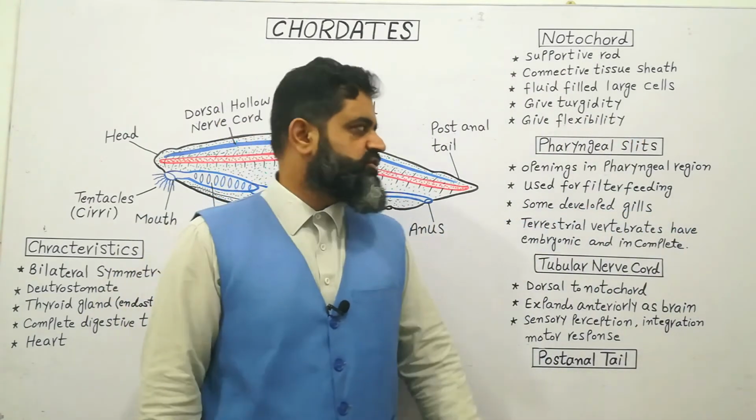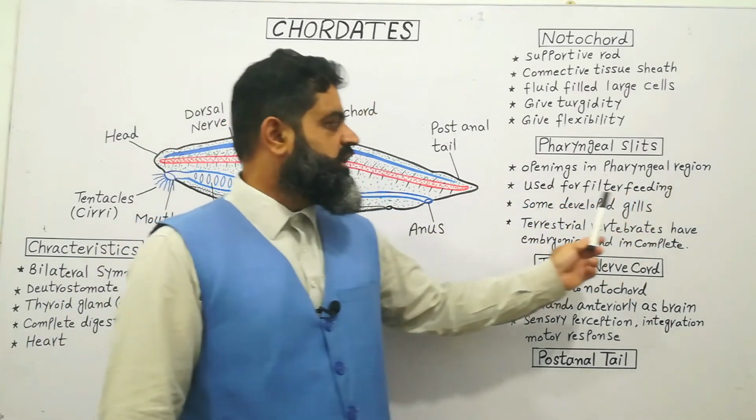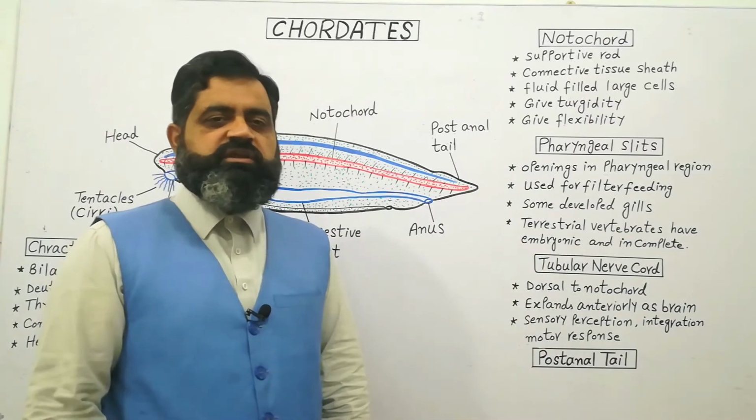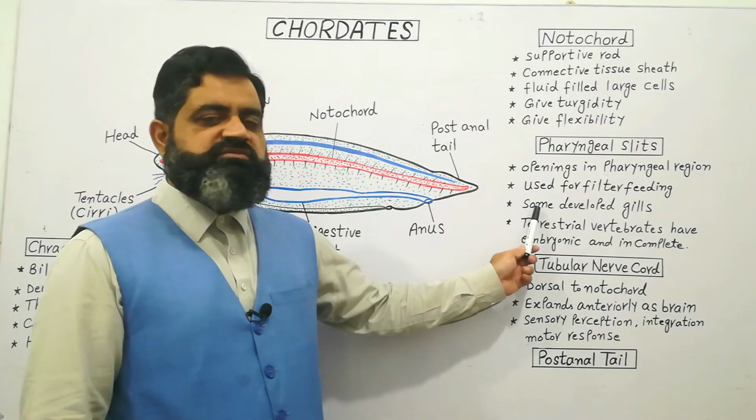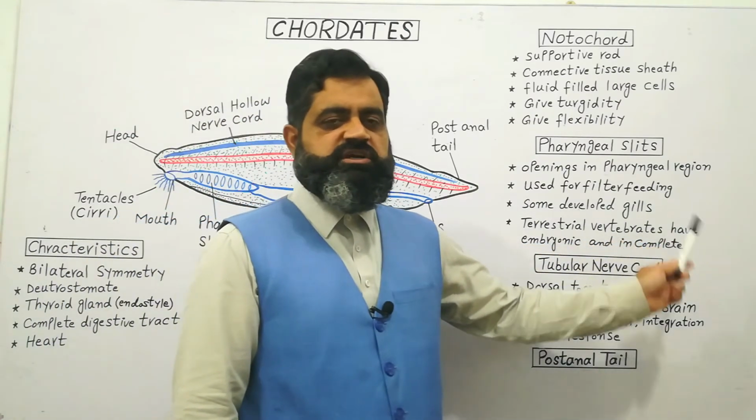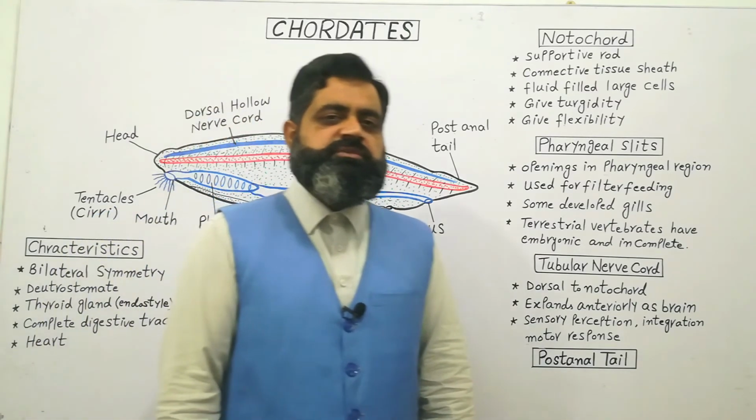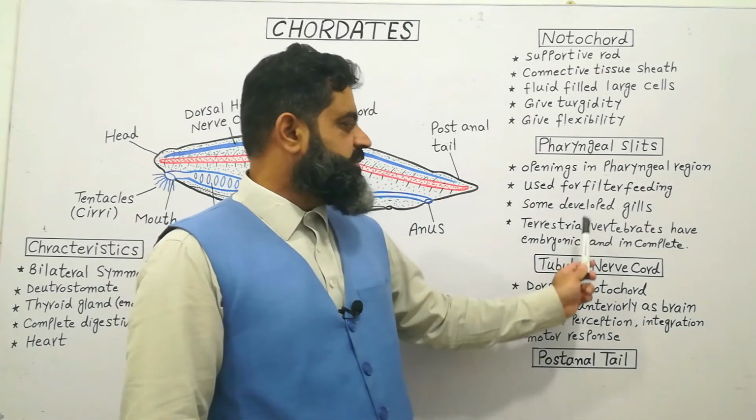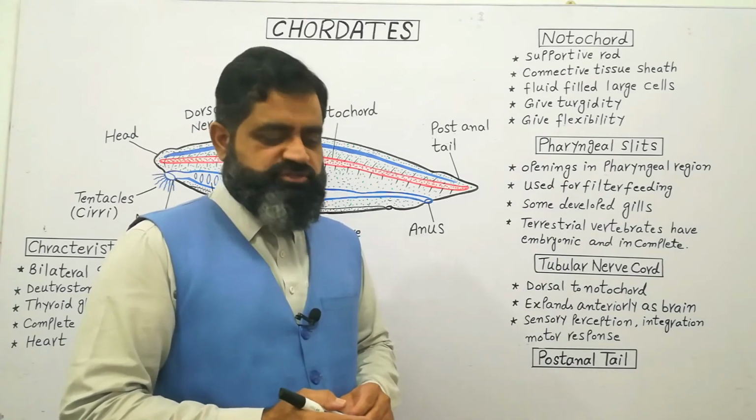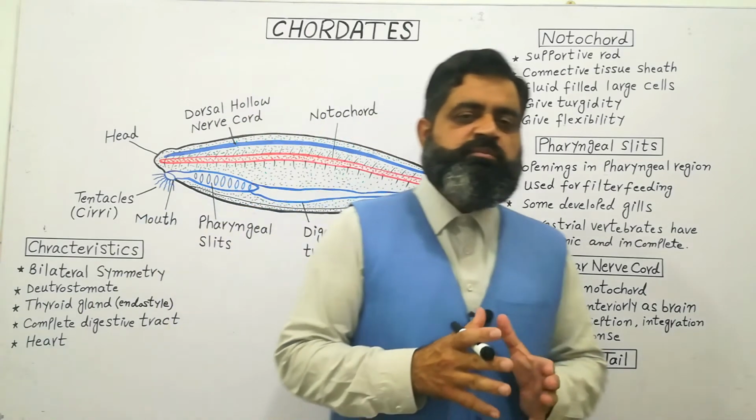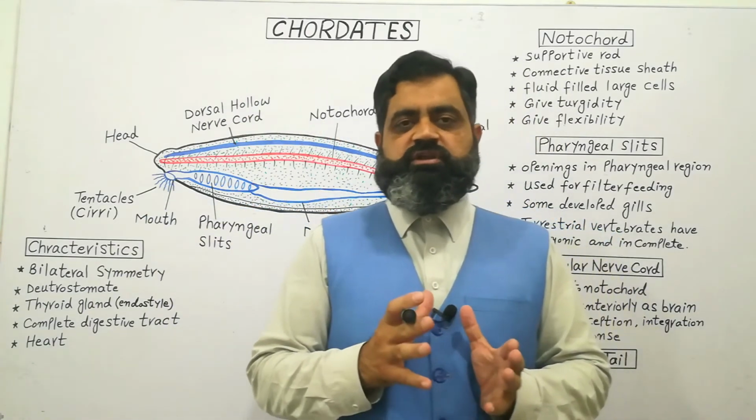The main characteristics of pharyngeal slits are: number one, these are openings in the pharyngeal region, the pharynx of the body. Number two, they are used for filter feeding, which is a process of feeding. In some animals like fish, the pharyngeal slit develops into gills, while in other terrestrial vertebrates like reptiles, birds and mammals, these are incomplete and only found in the embryo and then later change into some other structure. So these pharyngeal slits are also a very important character which helps to place animals into chordates or phylum Chordata.